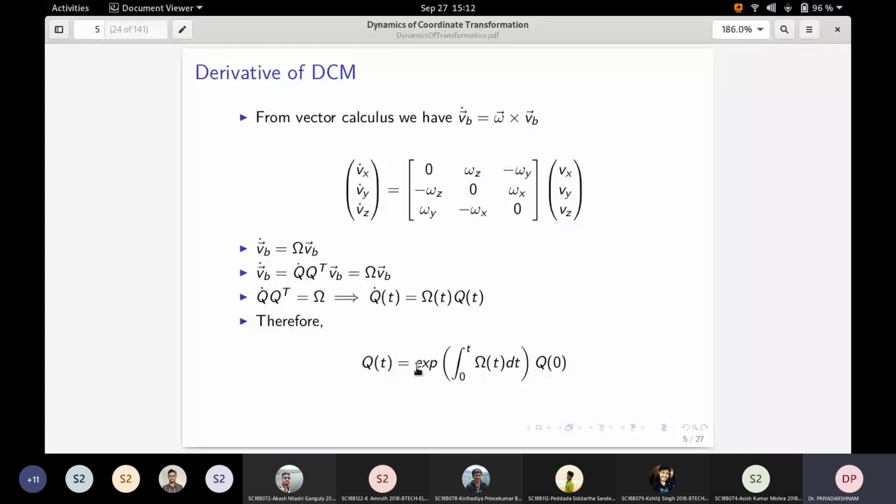This is one possibility. So if you imagine with respect to this, the initial orientation during the launch will be fixed, and then as the rocket moves, the orientation is also changing.